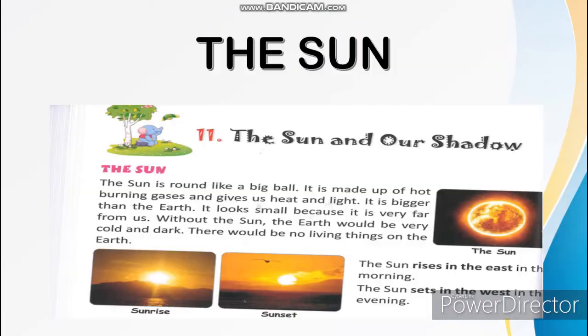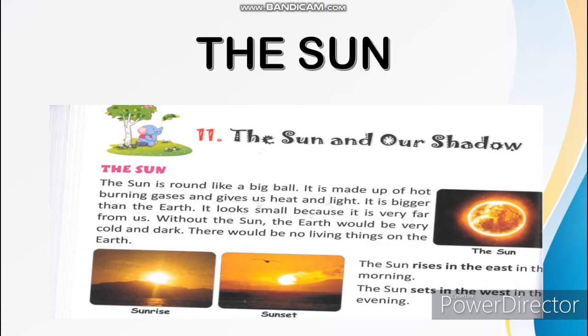The sun is round like a big ball. It is made up of hot burning gases and gives us heat and light. It is bigger than the earth.